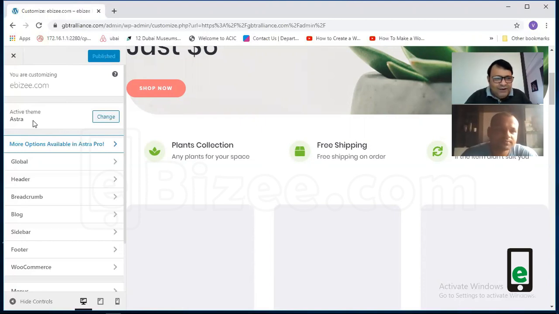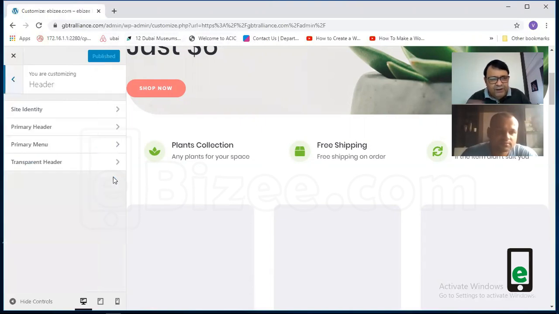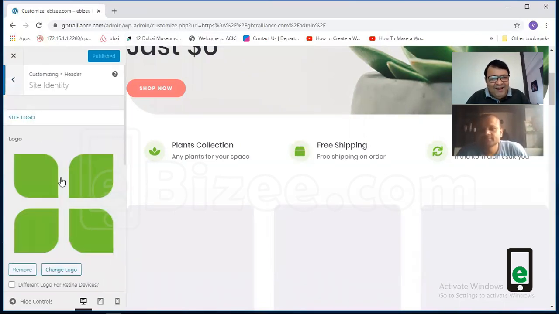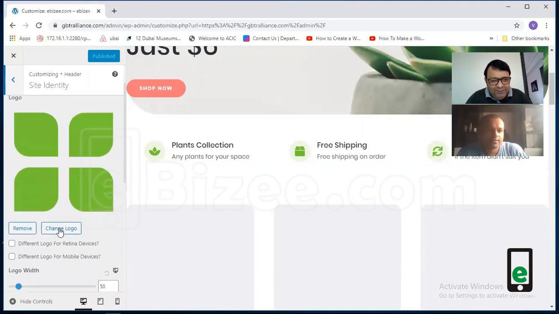Now, if you remember, I told you that the header and footer are the identity of the website. So first you go to header, and here you go to the site identity. In the header, you go to the site identity and you see that there is a logo here which we want to change. I don't want this logo. So I will press change logo.